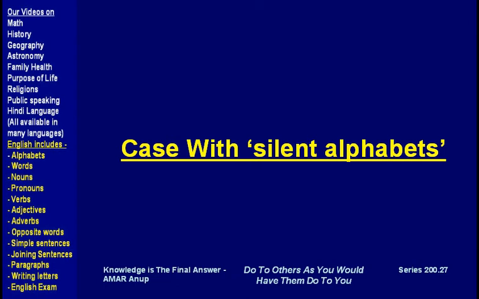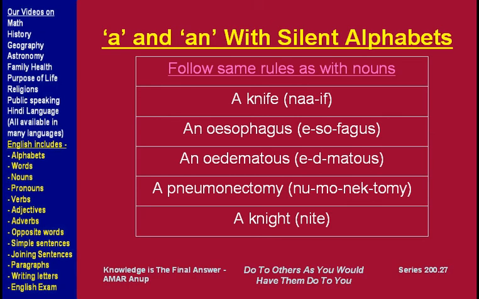Now, a case about silent alphabets. English has a few words where the first alphabet is silent, which is not spoken. Here are some examples. The alphabet K in knife is not spoken, it is silent, so we call it nife. Because the pronunciation is starting with a consonant, we say a knife.